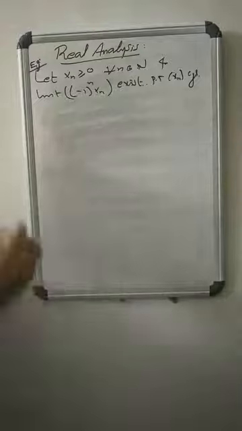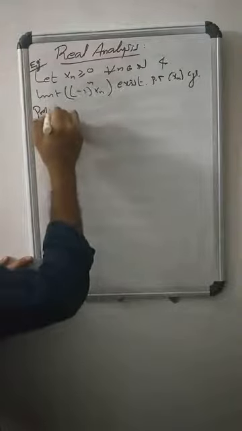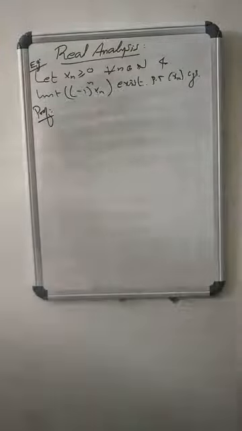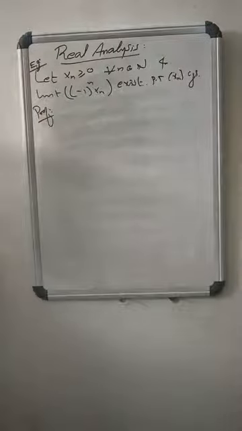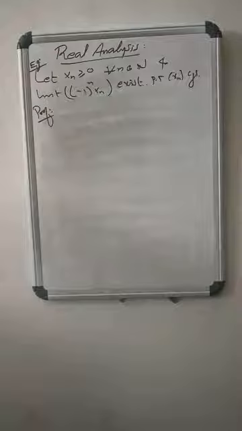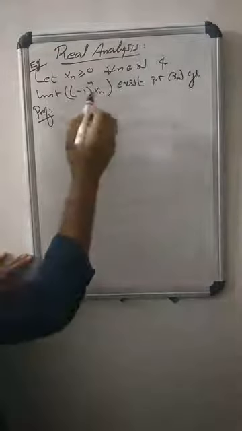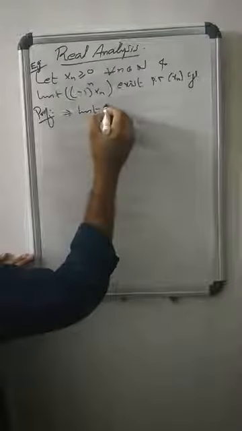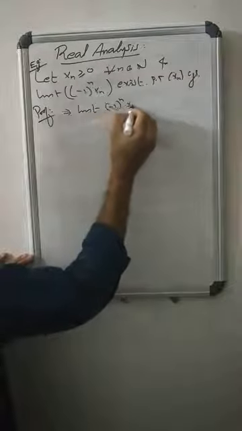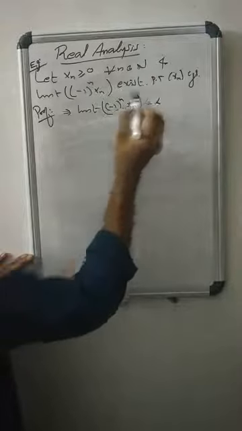How? The proof: x_n is greater than or equal to 0 for all n in N and the limit of the sequence (-1)^n x_n exists, then prove that x_n converges. So it is given, let x = (x_n) be a sequence of real numbers with x_n greater than or equal to 0. The limit of (-1)^n x_n exists, let it be L. Let the limit of (-1)^n x_n equal L.